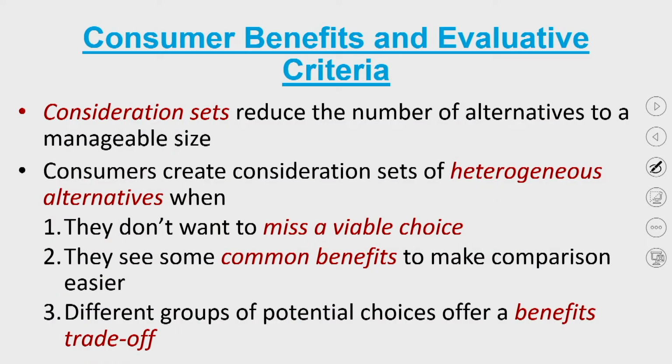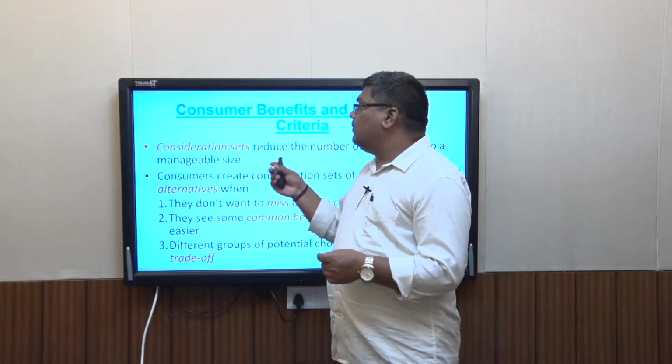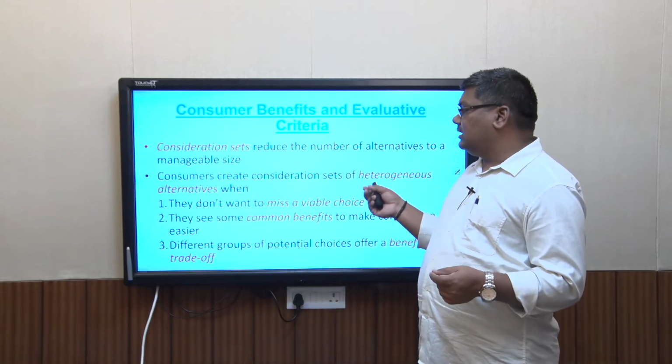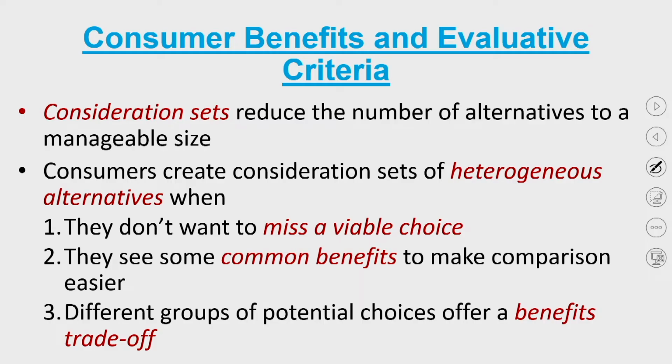So consideration set: why do we need a consideration set? The consideration set reduces the number of alternatives to a manageable size. One of the evaluative criteria that consumers actually use is the formation of consideration sets. These consideration sets minimize the number of alternatives, because consumers tend to remember only those products and product benefits which actually matter to them.